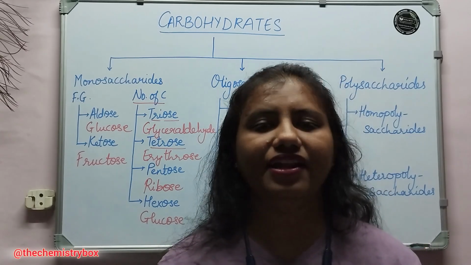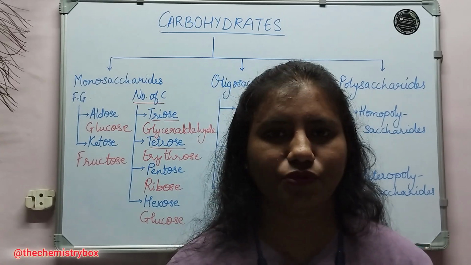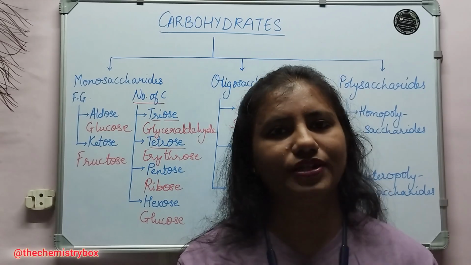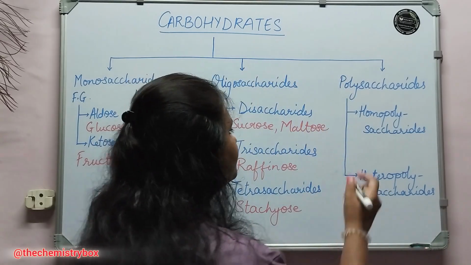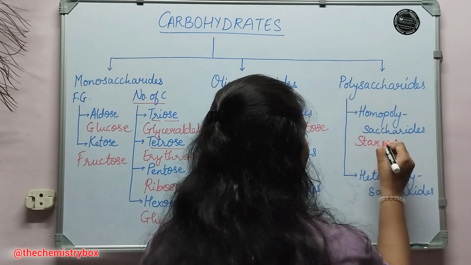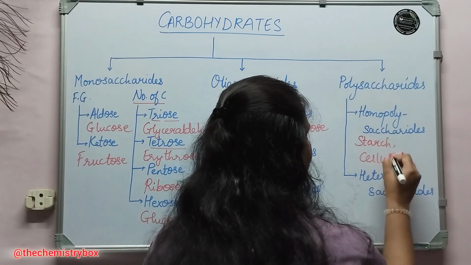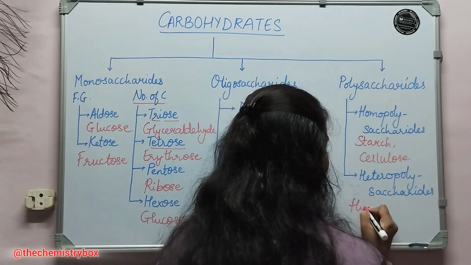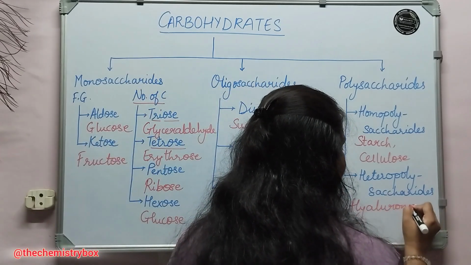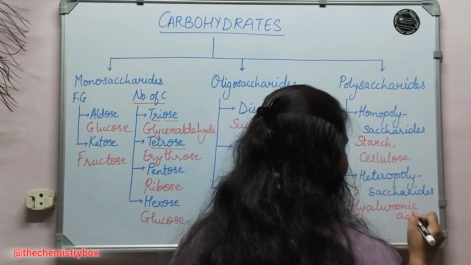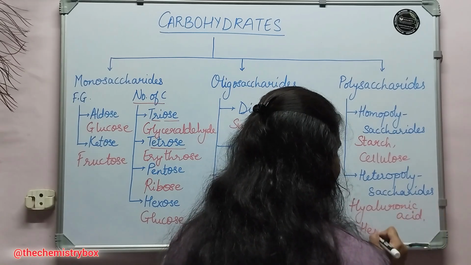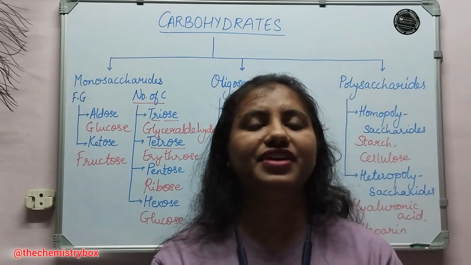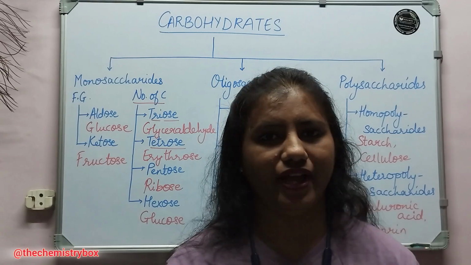While in heteropolysaccharide, we can have more than one type of monosaccharide molecule which will connect with each other and form a complex structure. Under homopolysaccharide, we have the example of starch, also cellulose. Under heteropolysaccharide, we can have hyaluronic acid, we can have heparin, and so on. So in this, we complete the basic classification of carbohydrate molecules.